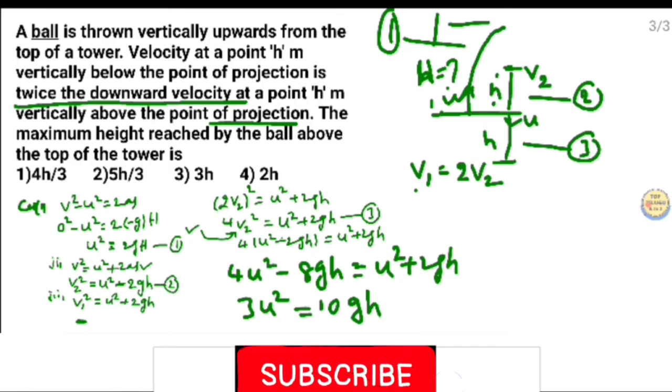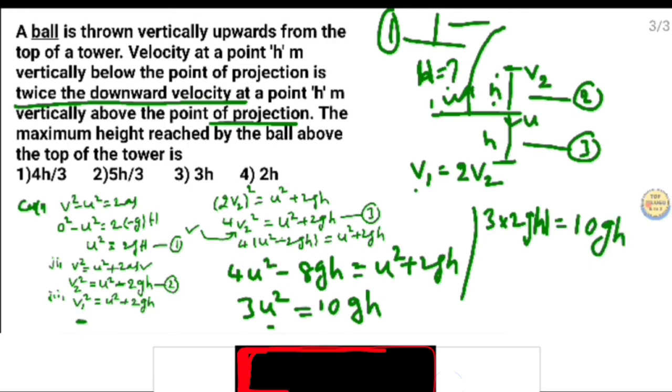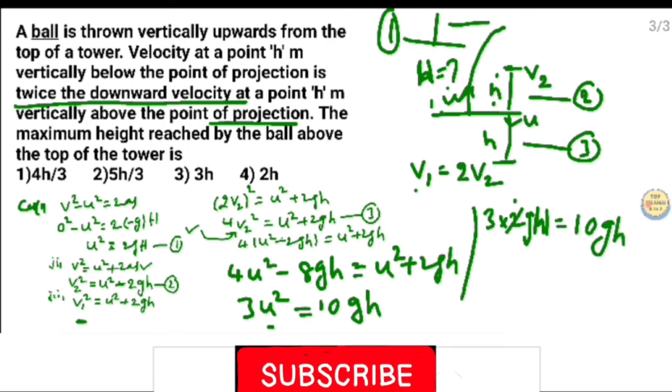Then substitute equation 1 here, u square. So we get 3 times u square, which is 2gH, equal to 10gh. 2 into 1, 2 into 5.